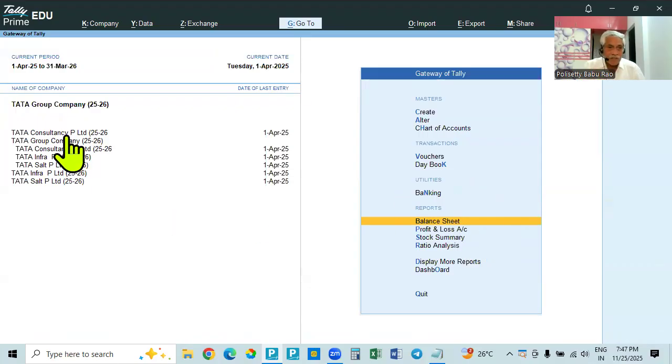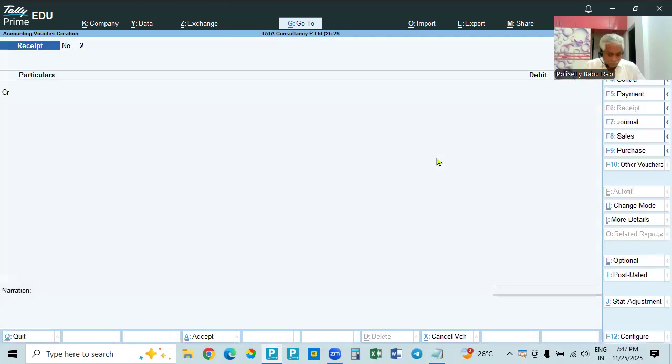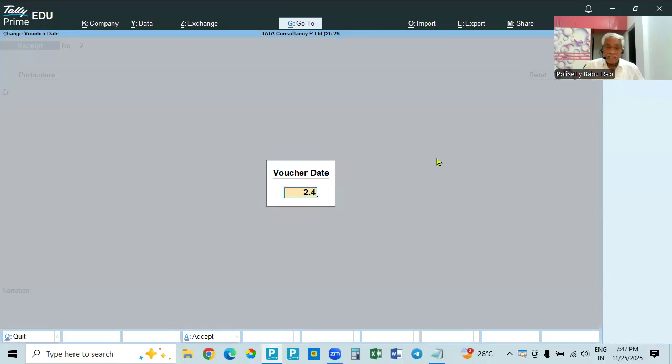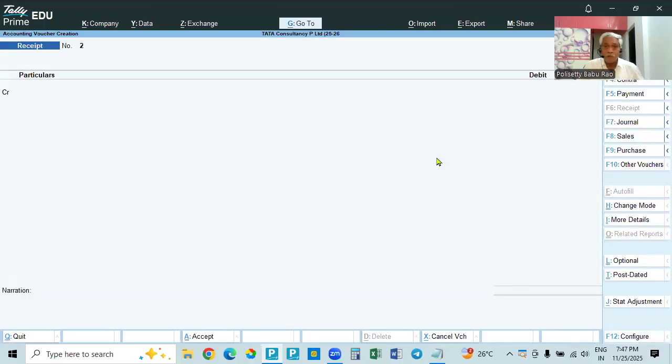Okay, suppose we take up Tata Salt Private Limited, for example. We take up all the companies. Tata Consultancy is a service company, but I have taken it as goods. So I am going to this one. For example, here I am taking 2nd April, I am purchasing goods. It is not actually a service organization. We'll take it as whatever it may be, either service or goods. Here we have to purchase.